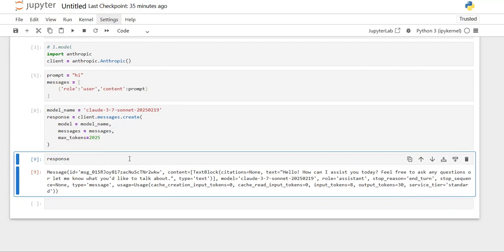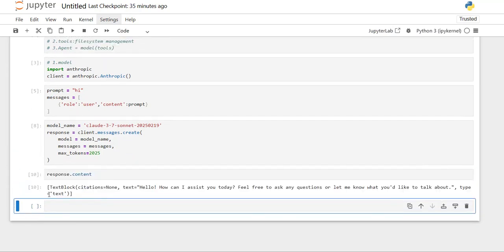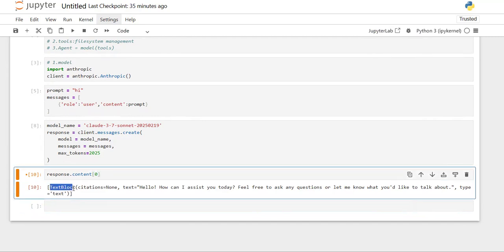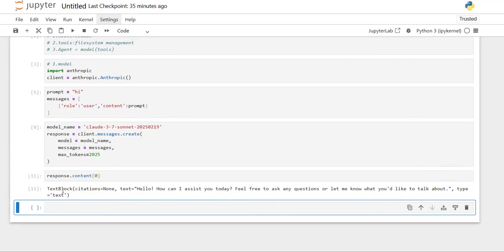Inside this content, my response is actually present, so I'm using dot content to get only the content. Inside this content there is also a list, and inside the list I'm taking the first value, which is the text block. If I print, I'll get only the text block.